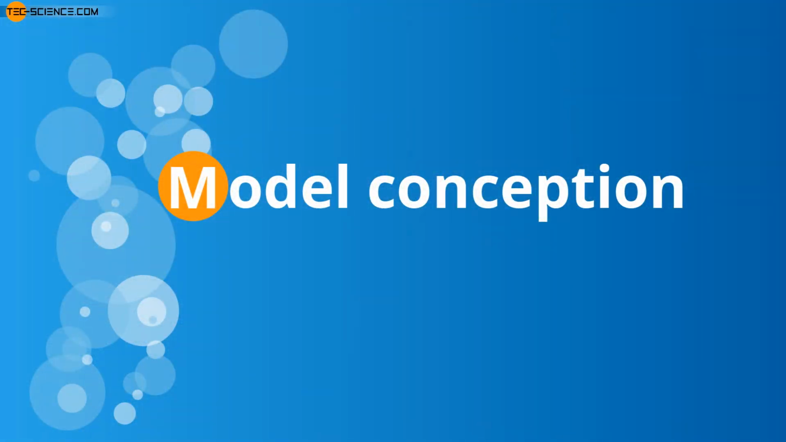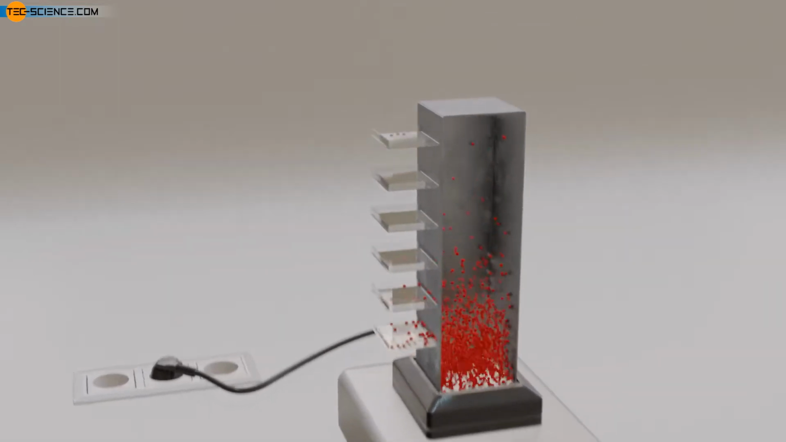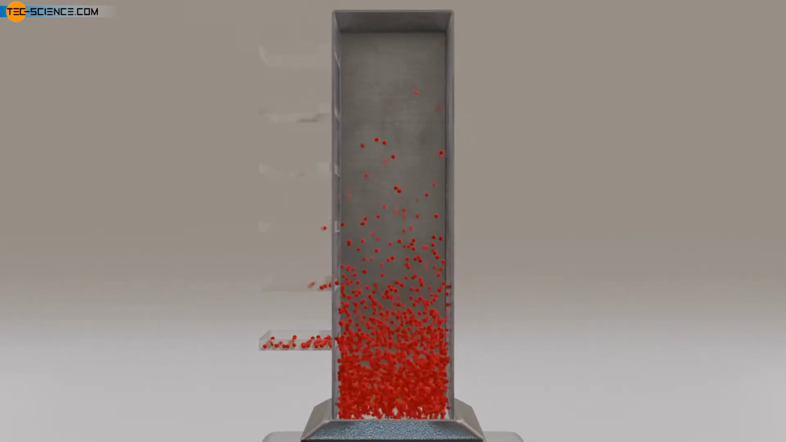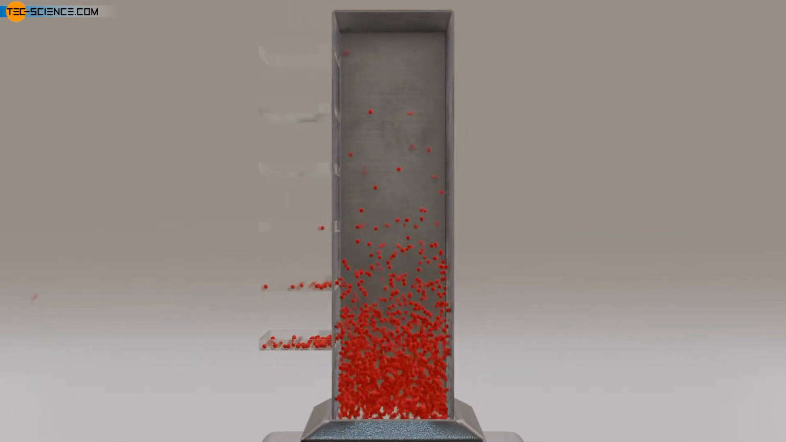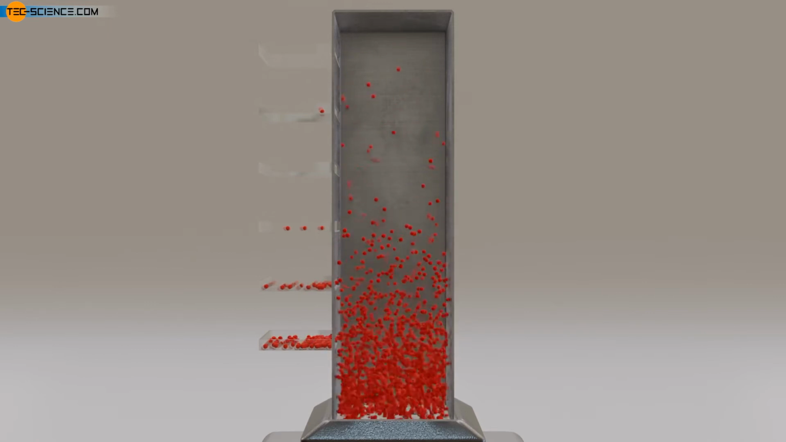Model conception. To illustrate the behavior of gas molecules in a gravitational field, one can conduct the following experiment. One puts many small balls into a vertical tube, which stands on a vibrating plate. The balls will move more or less strongly depending on the strength of the vibration, just as the gas molecules move more or less strongly depending on the temperature. The balls are catapulted into the air, just as the gas molecules in reality do due to their collisions.